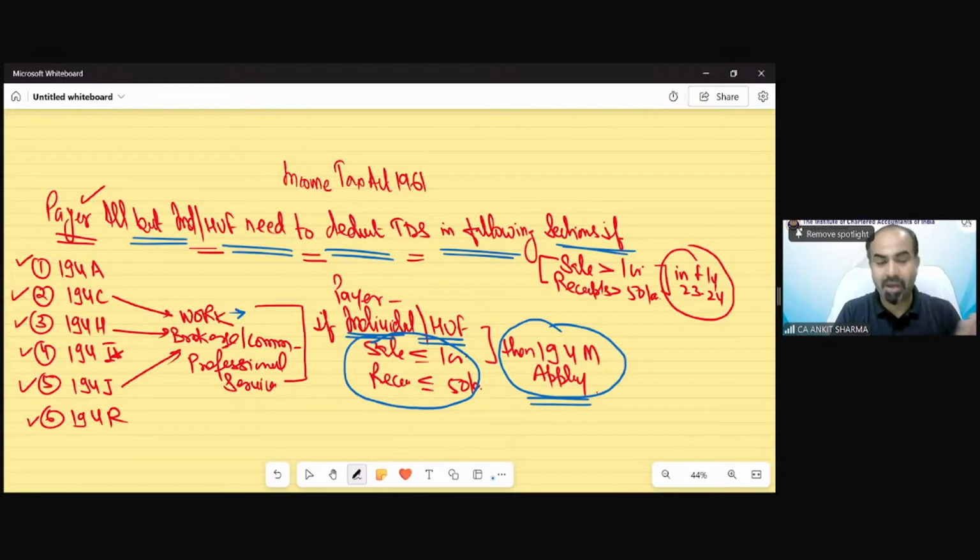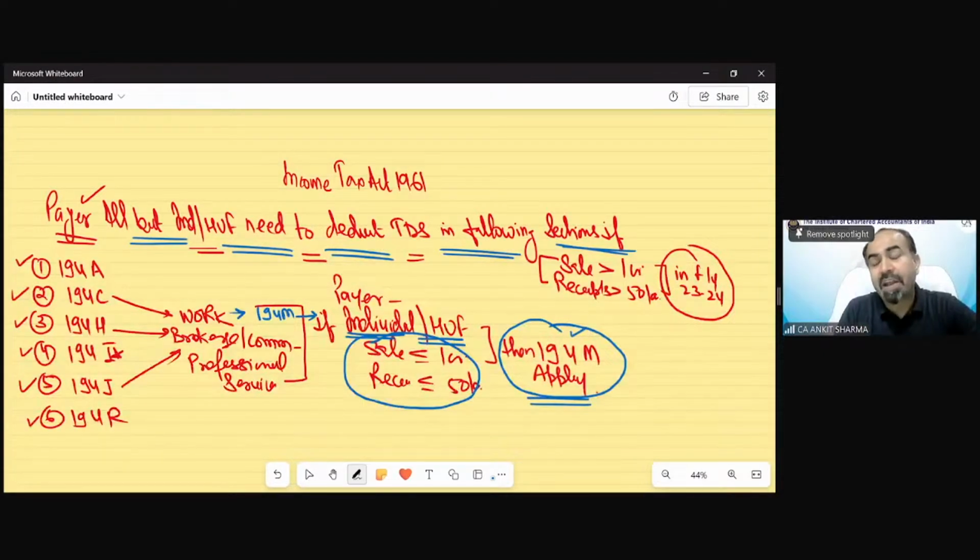But for those payers whose turnover does not exceed 1 crore 50 lakh, if they are going to pay anything as a work contract, then section 194M has been introduced. So whatever section 194C exempted for individuals and HUF for work contract, has been included under section 194M.